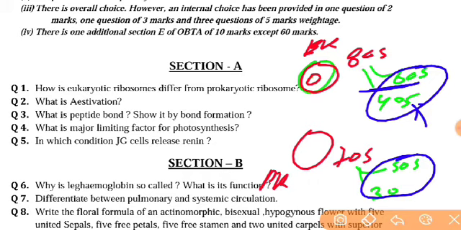In this Svedberg unit, 60S, 40S, 50S and 30S are just values. It is a type of coefficient by which the 70S or 80S ribosomes are categorized.